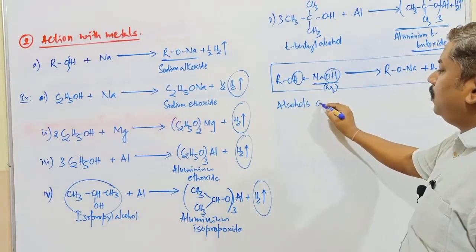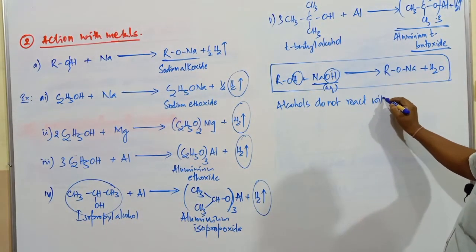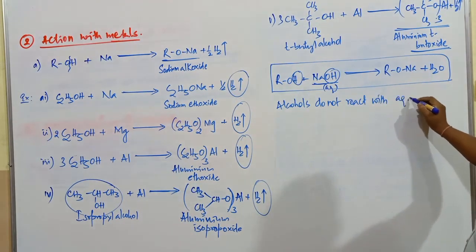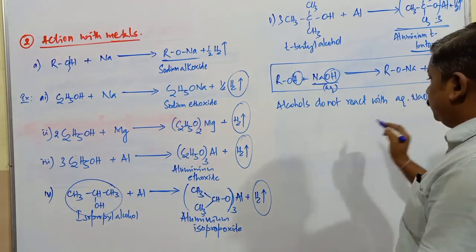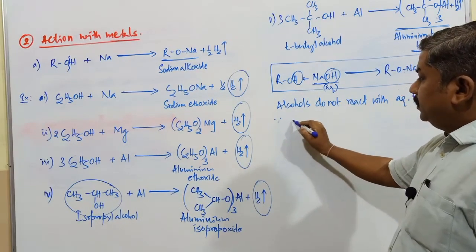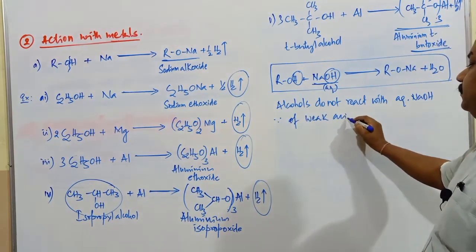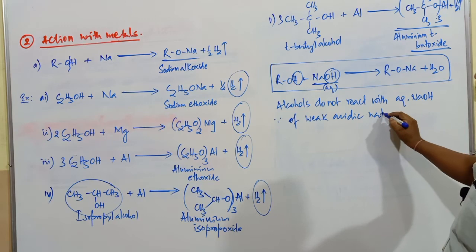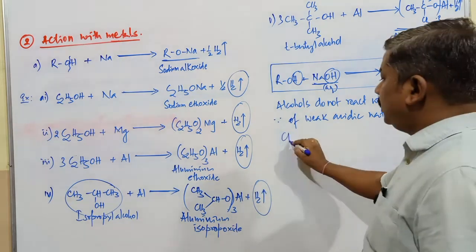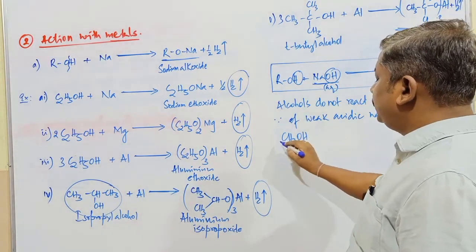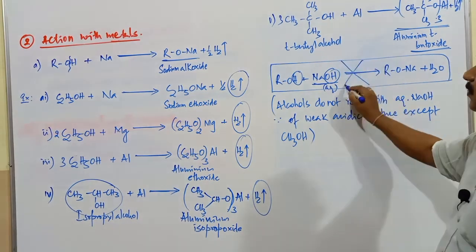Alcohols do not react with aqueous sodium hydroxide, which is a strong base, because of weak acidic nature. Except, this is an exception, methyl alcohol. Except methyl alcohol, all compounds will not react with this one. So this reaction in general we cannot write.